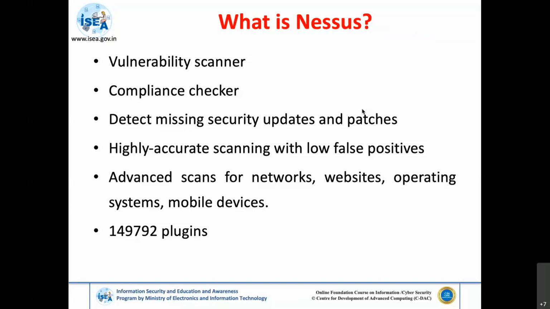However, we cannot completely rely on the tool output. There should be some verification or revalidation, even though we use specific tools, because sometimes there may be a lot of false positives. That has to be taken care of with the help of manual intervention.